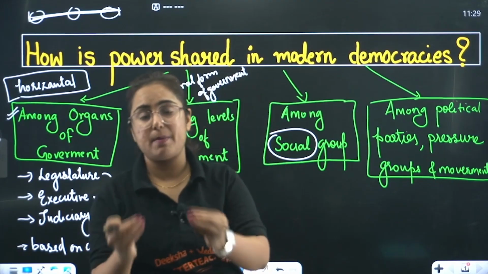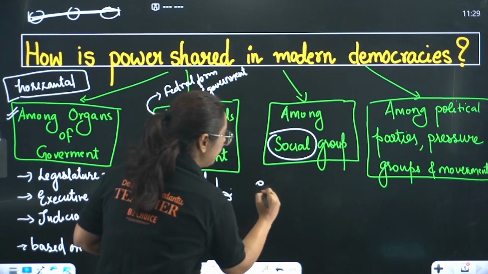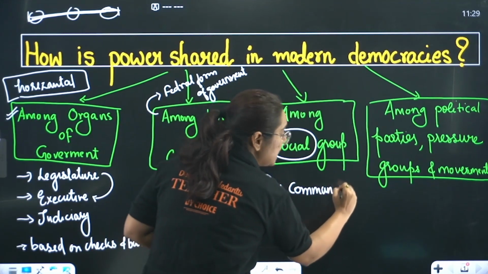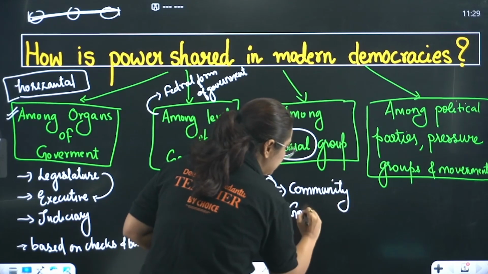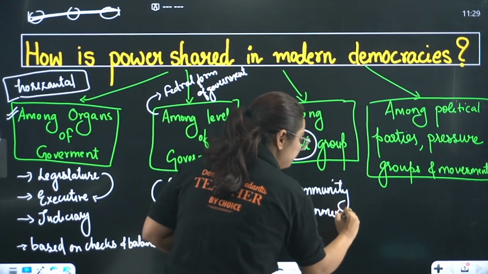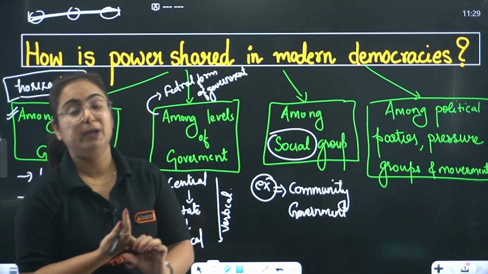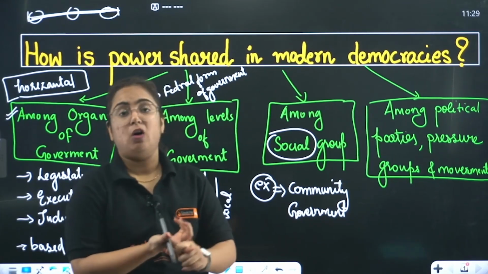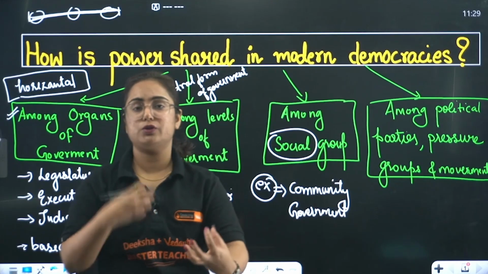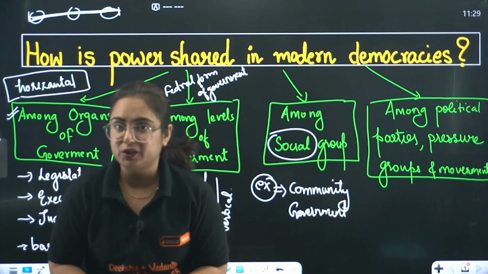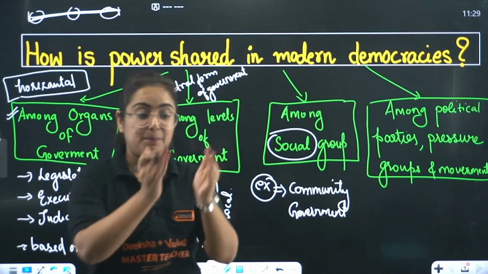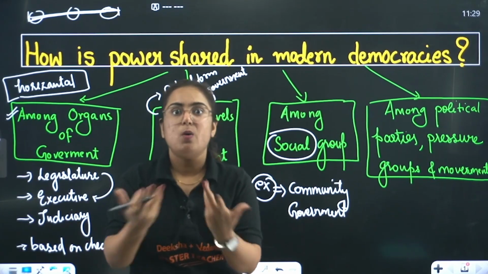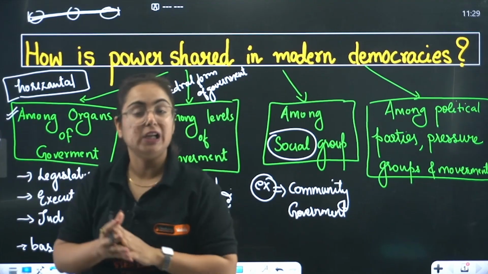Similarly, if you remember, one of the best examples of how power is shared among different communities is the community government which is formed in Belgium. What happened in Belgium? They formed 3 different types of government for 3 communities living over there: Dutch, French and Germans. Any law regarding their education, their language, their culture will be made by the respective community government. What happened? The power is shared among different social groups. Like if you take the example of reservation in India, what is that? Power is shared among different social groups.